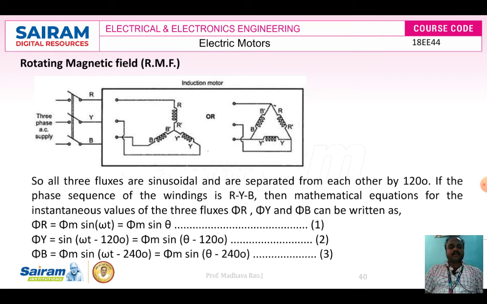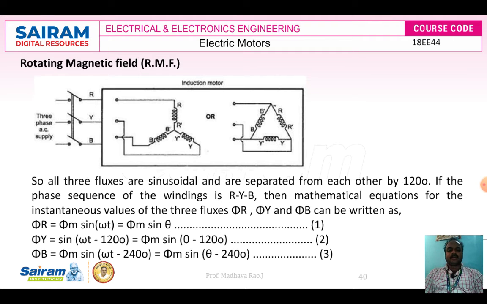Consider a three-phase induction motor with stator winding connected in star or delta connection. The rotating magnetic field concept is similar for both star and delta type three-phase induction motors. When a supply is connected to the three-phase winding, three currents IR, IY, IB flow. Due to the current flowing in each winding, magnetic flux is produced: phi R, phi Y, phi B.